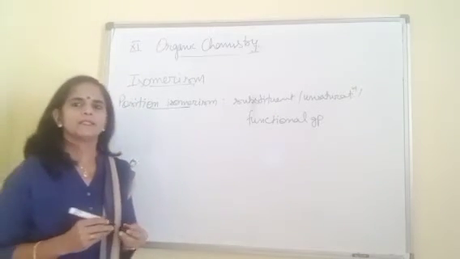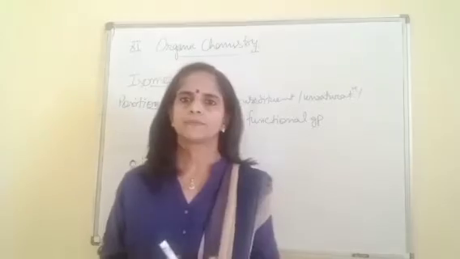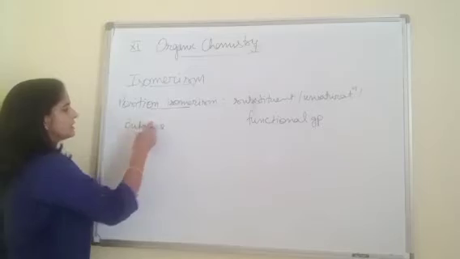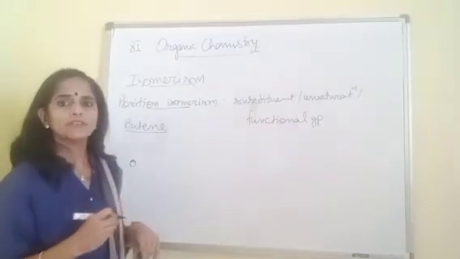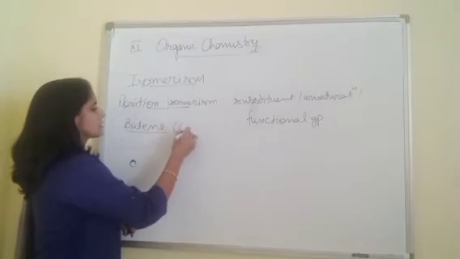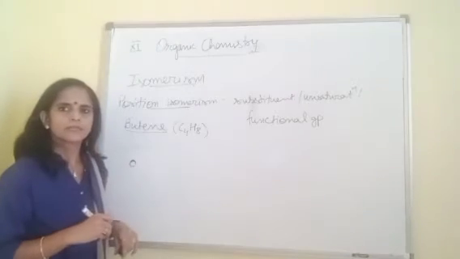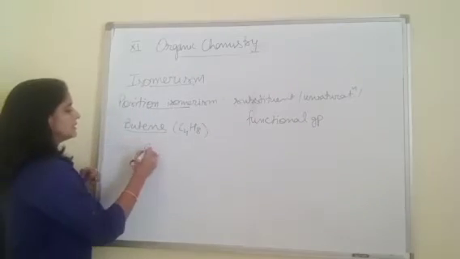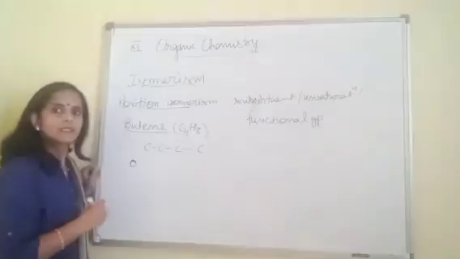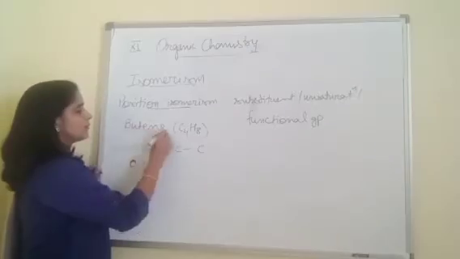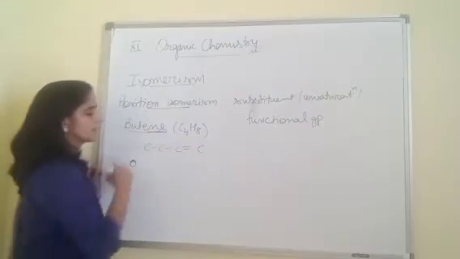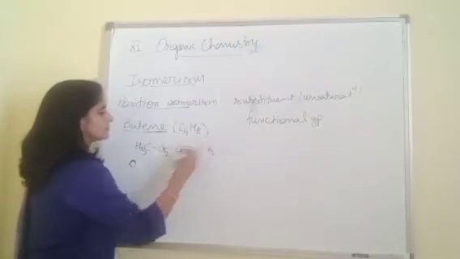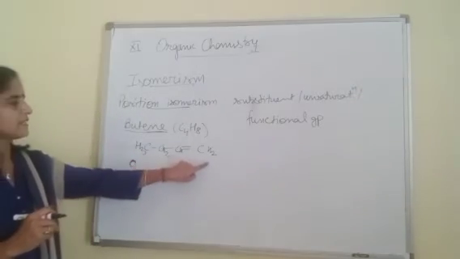For example, if I take butene, because in propane it is not possible to change the position. The molecular formula of butene is C4H8. In C4H8 we can make 2 isomers. One: a straight chain of 4 carbon atoms with the double bond on the first carbon. Now give hydrogen. The molecular formula is the same, 8 hydrogens.